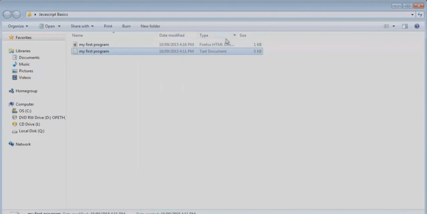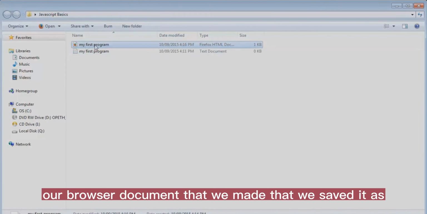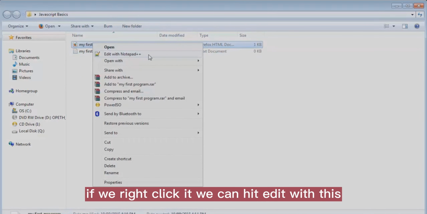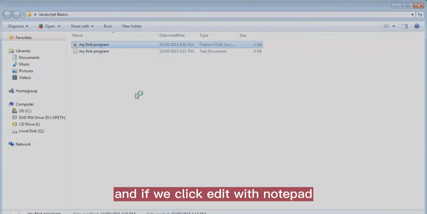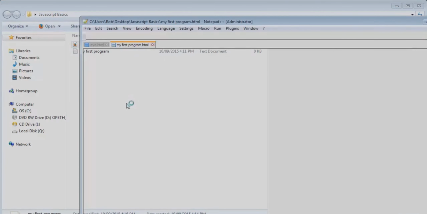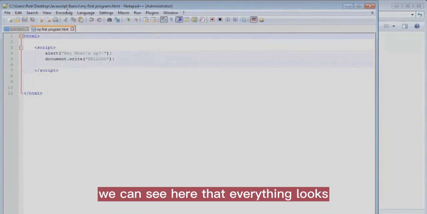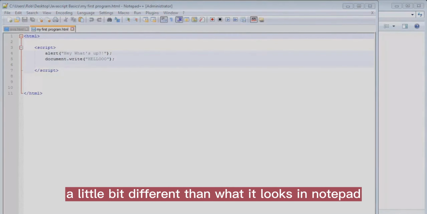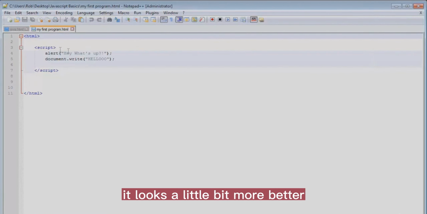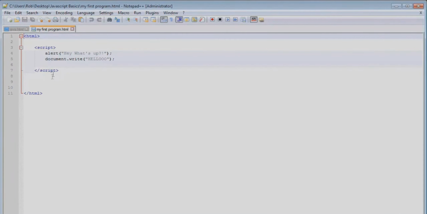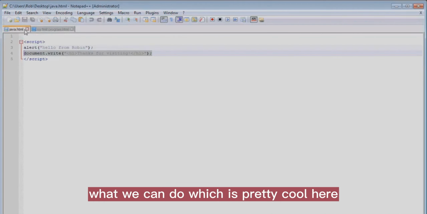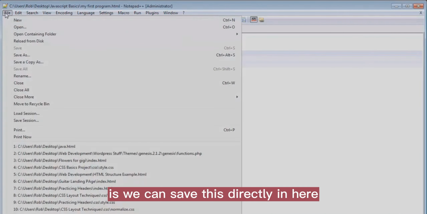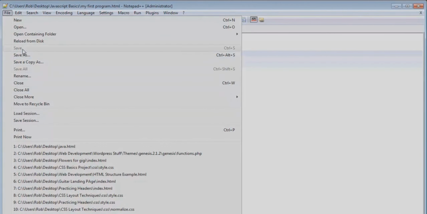So if I look at our browser document that we made, that we saved it as, if we right click it, we can hit edit with this. And if you install your coding Notepad, whatever text editor you're using, usually there'll be an option to open it directly. And if we click edit with Notepad++, which is the one I'm using, we can see here that everything looks a little bit different than what it looks in Notepad. It looks a little bit better. The code is easier to read. We have color coded. You can see that everything's a little bit more organized. And what we can do, which is pretty cool here, I'm going to close this here, is we can save this directly in here. Just hit save.